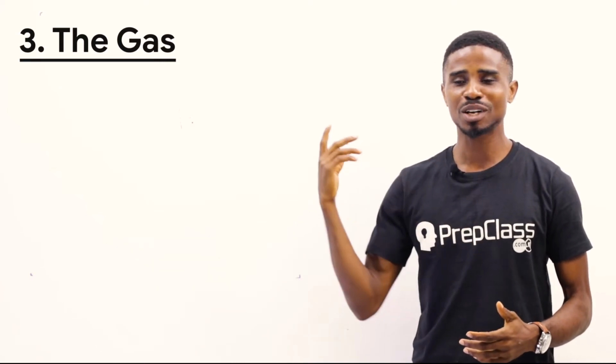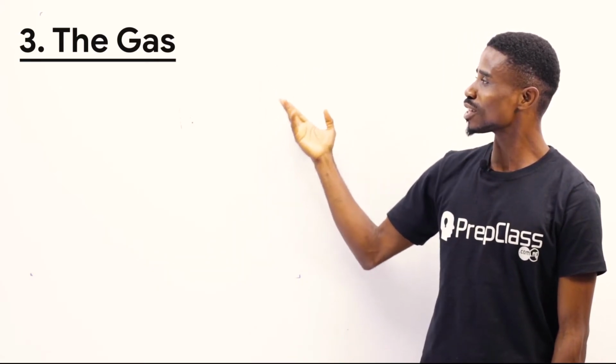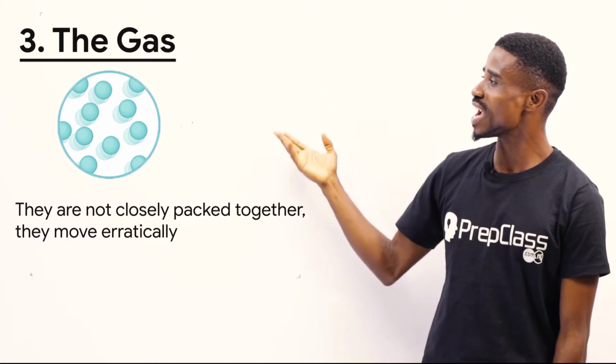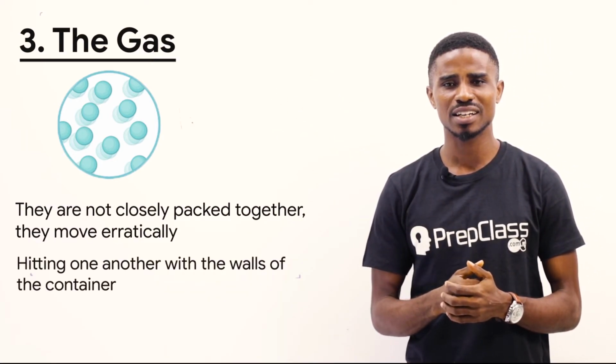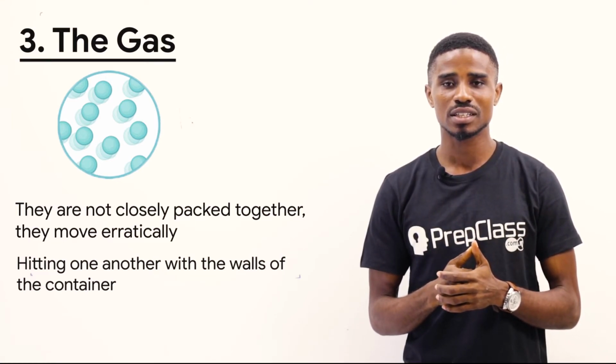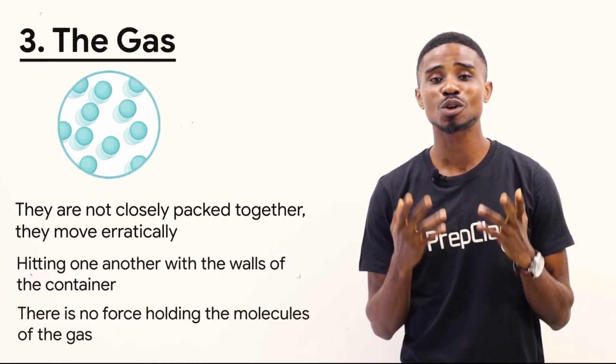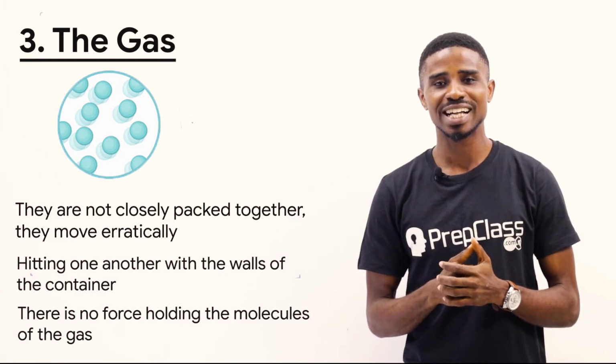Let's look at the third one, the gas. Now, looking at the molecules of the gas, you will see they are not closely packed together. They move erratically, hitting one another and the walls of the container. What is responsible for this? Because there is no force holding the molecules of the gas at all. So we can say the force holding the gases is negligible. No force holding the gas together. That's why the molecules move erratically, colliding with one another and with the walls of the container.